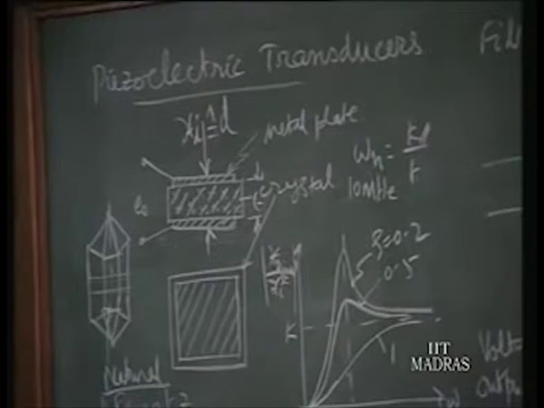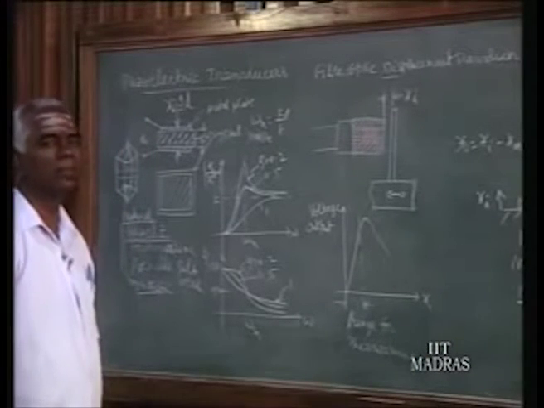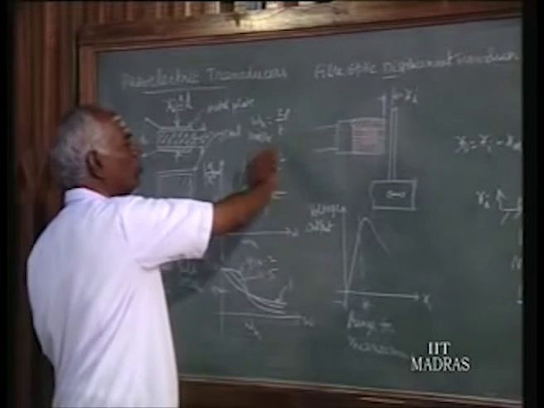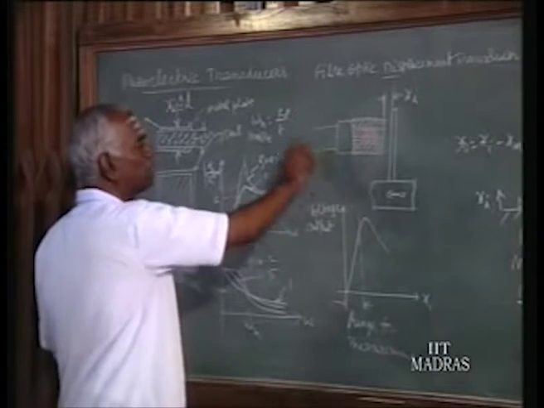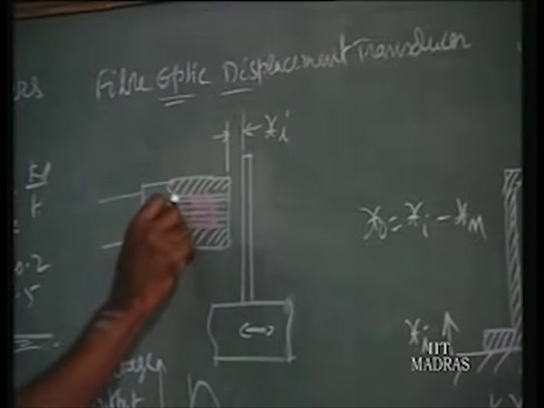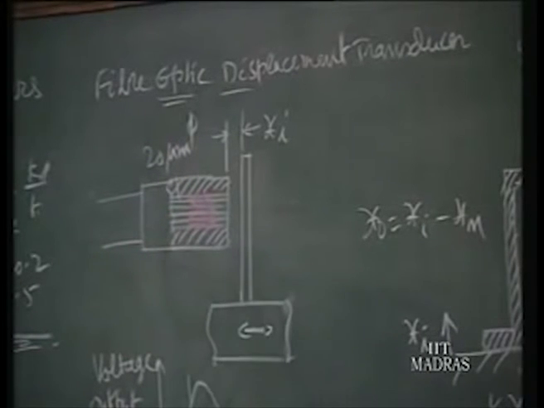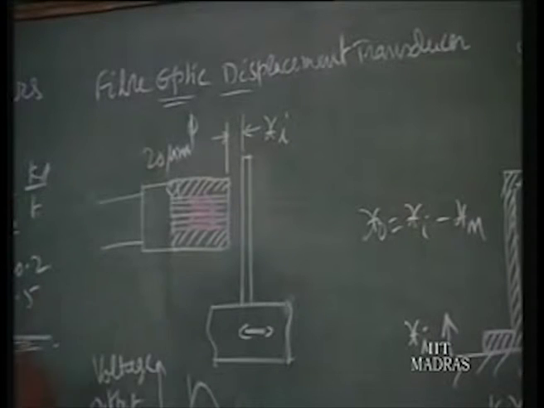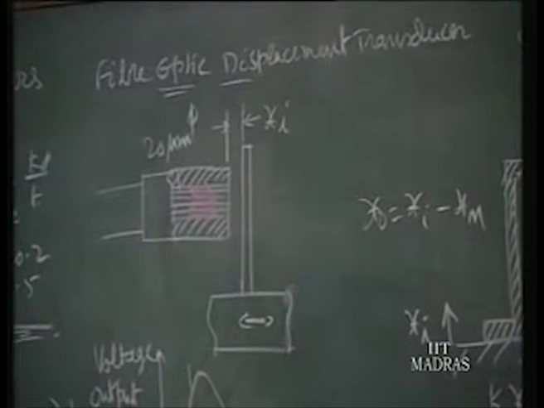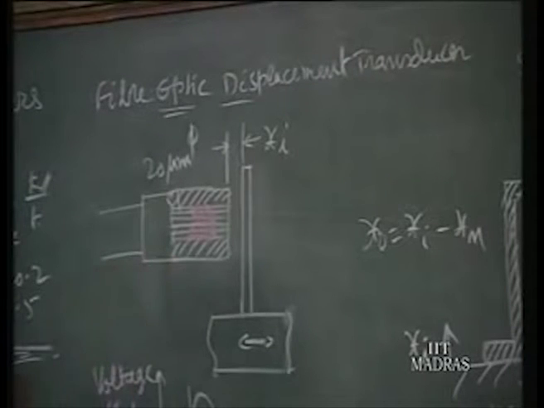Now the next one we want to see is the fiber optic displacement transducer. It has a special advantage in the sense that here we don't carry any voltages. Only light is taken through fibers, fiber optic. Each fiber is of the order of 20 micrometer diameter, and you will have hundreds of fibers in a bundle. This is a cable. Through the cable it will be taken to an instrument where there is a photodetector and the associated instrumentation, where you will have the reading. The amount of light reflected will be taken and shown as the reading there.